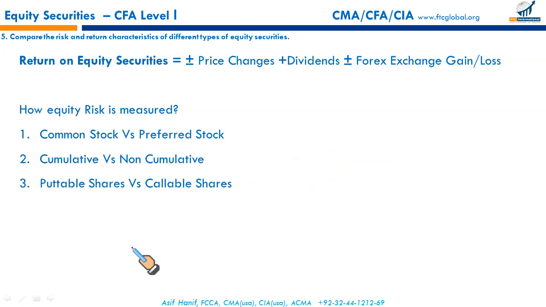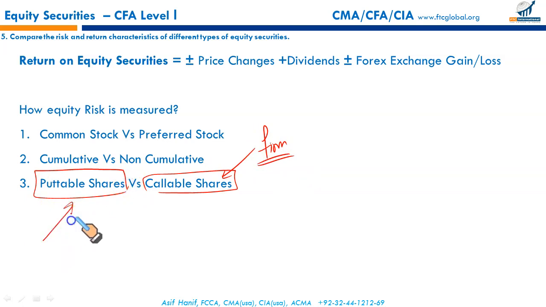Now, which of these is riskier? Callable shares. The control is in the hands of the company. The company can call the shares back after a stated period of time. So it means they control it. We as investors don't. Whereas puttable shares are in your hand, so you can put them back to the firm from whom you bought them. So this is in control of the investor.